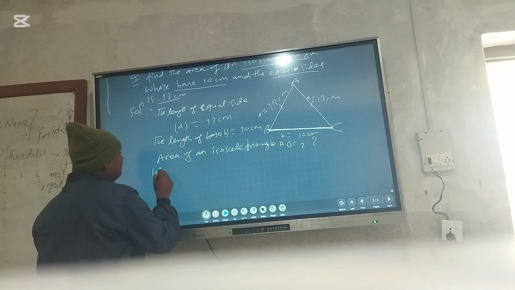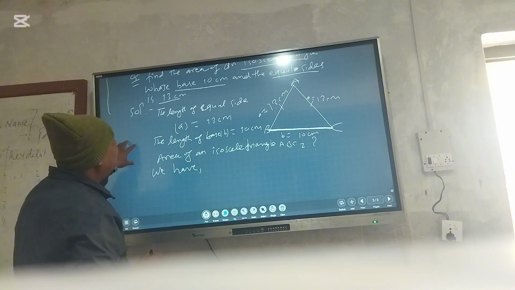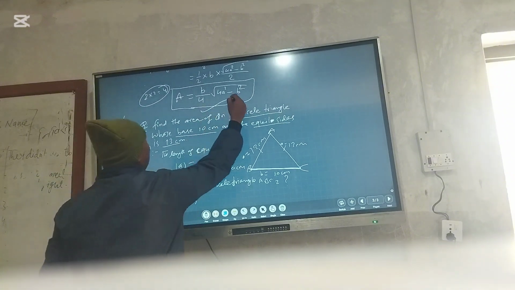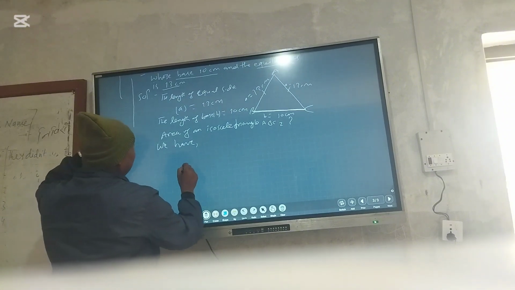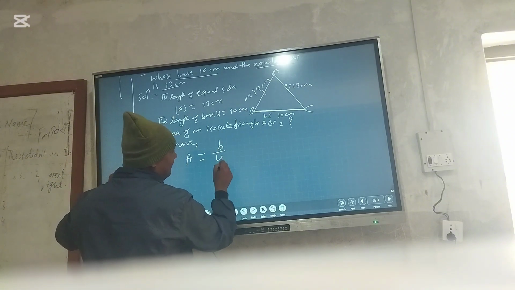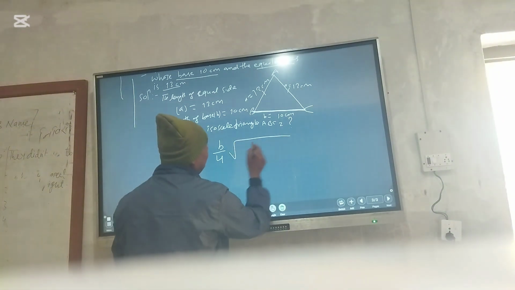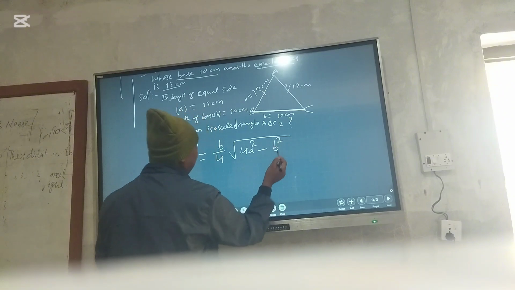Now we have to know how much the area of the triangle is. Area of triangle is B by 4. What is the area of the triangle? Area of the isosceles triangle is equal to B by 4 root over 4A square minus B square.